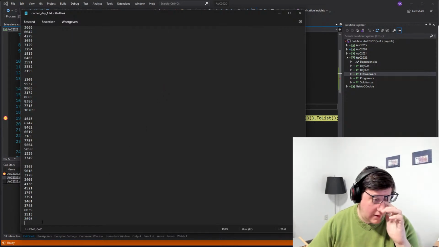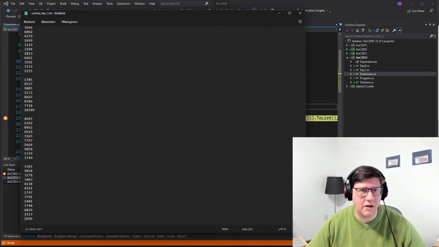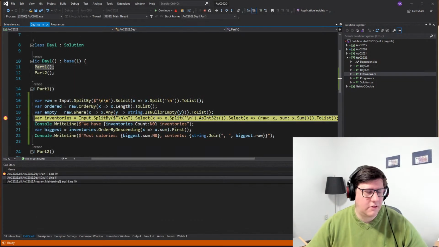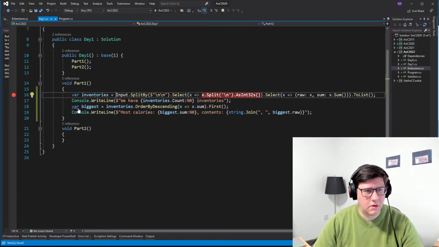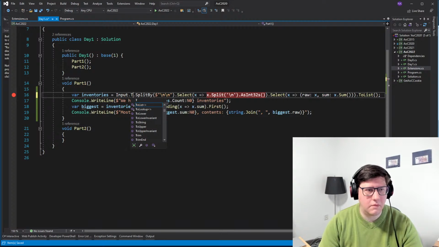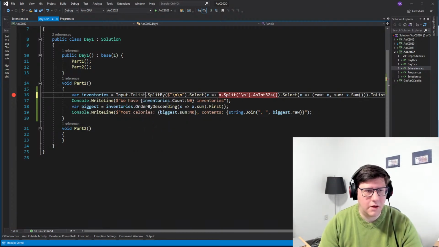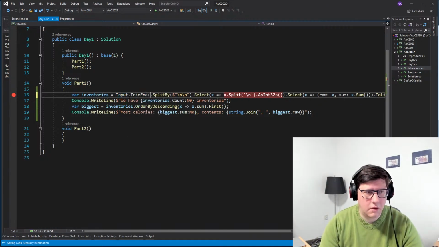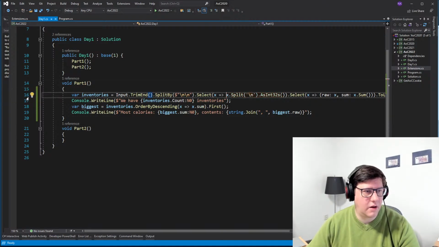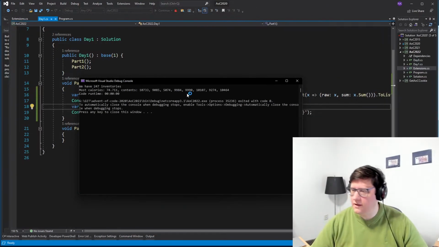Ah yeah, so it is the final entry, it just adds an empty one there because it ends with the new line as a separator. So what I should probably do is split the input. So we do TrimEnd, and then it should be fine. And maybe add some error handling to this one as well to just ignore that. So yeah, that was a bit of a sidetrack.